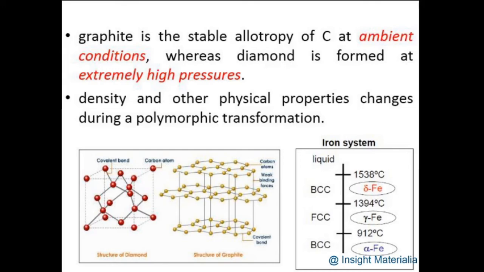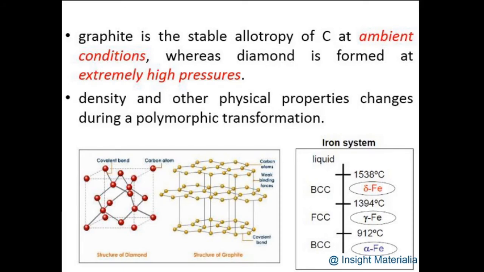The density as well as the other physical properties change under this polymorphic transformation, because in the previous lecture we have seen there is a structure property correlation for every material, and the properties exhibited by the material very much depend upon the structure. Graphite has a different structure and diamond has a different structure. So as the structural transformation occurs, the properties also change. So even though materials exhibit the same chemistry, the properties and the applications will also differ.